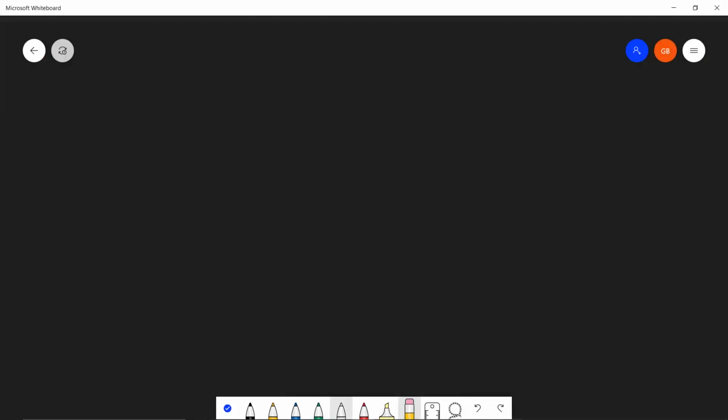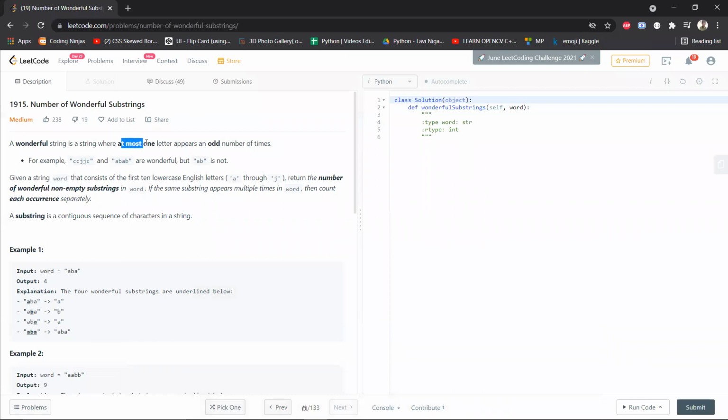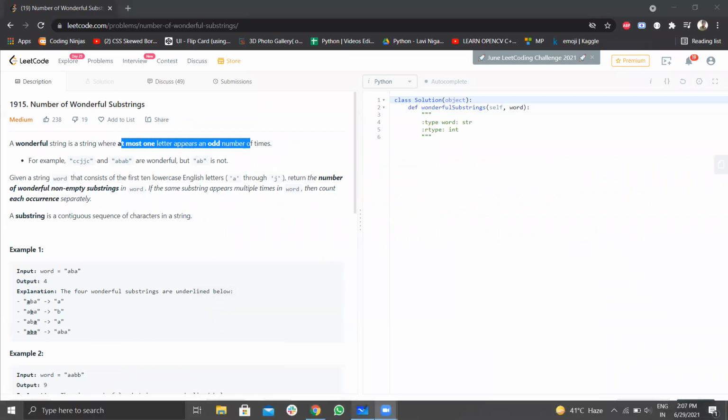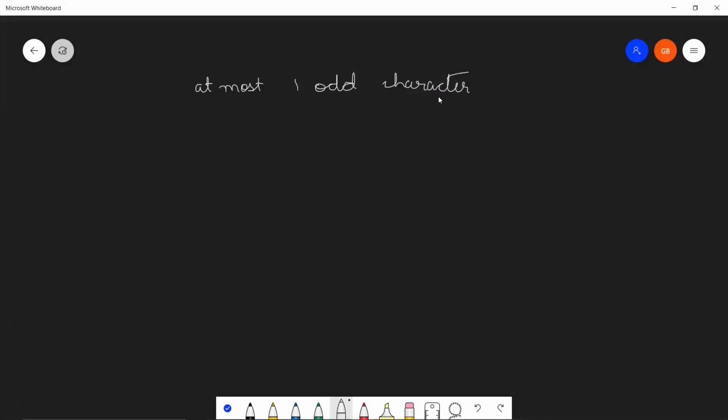A string is called wonderful if it has at most one letter which appears an odd number of times. So it has at most one character occurring an odd number of times. Now, what does at most one mean? It can either be 0 or it can be 1.